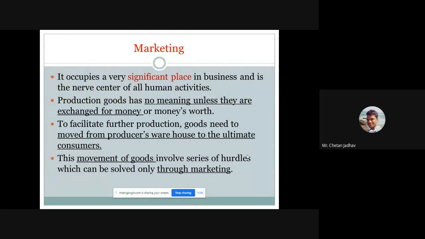So next, this movement of goods involves a series of hurdles which can be solved only through marketing. Whatever you have produced, and whatever target we are achieving, involves n number of difficulties. Those difficulties we will be able to solve only during marketing. That department will take care of those different difficulties.